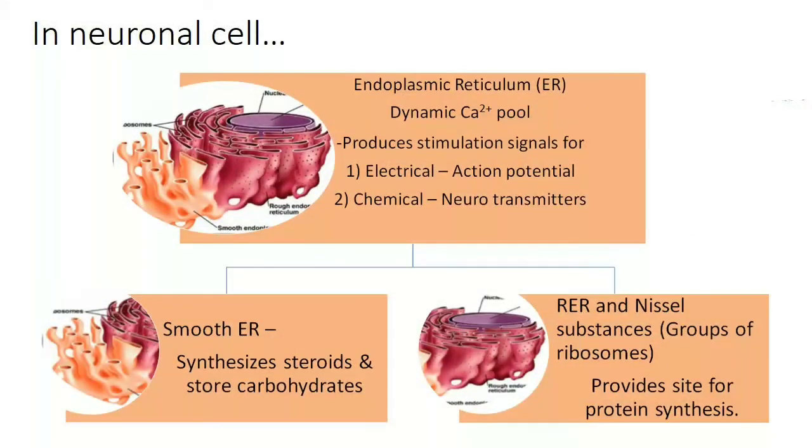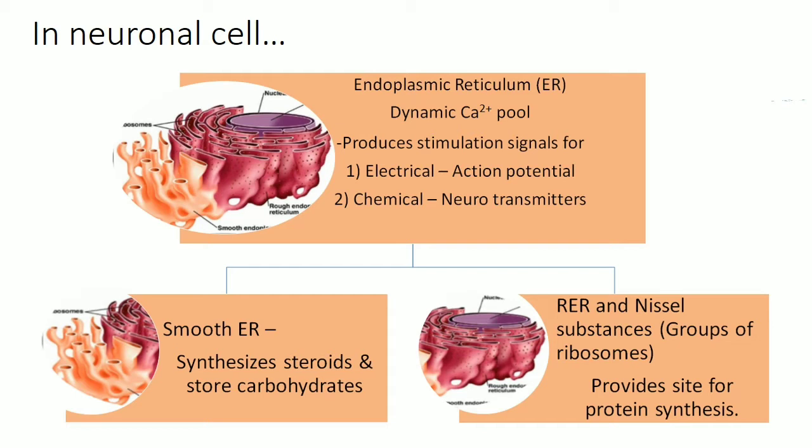As with a normal animal cell, the neuronal cell also has endoplasmic reticulum. The function of smooth endoplasmic reticulum is the same as I mentioned previously. Also, RER Nissl substances, which are groups of ribosomes specially organized inside the neuron cell, provide the site for protein synthesis.